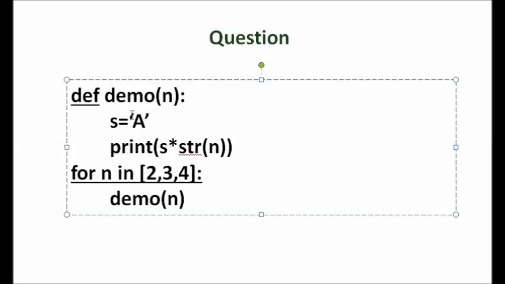Come to the function. s equal to a string. Then print s star str of n. n is a number and that number is converted into string. Then it is trying to multiply that string with another string s. Can we multiply two strings? No. This one you can correct in two ways.